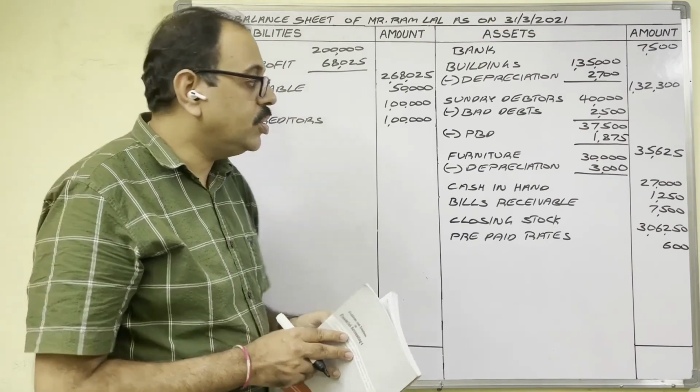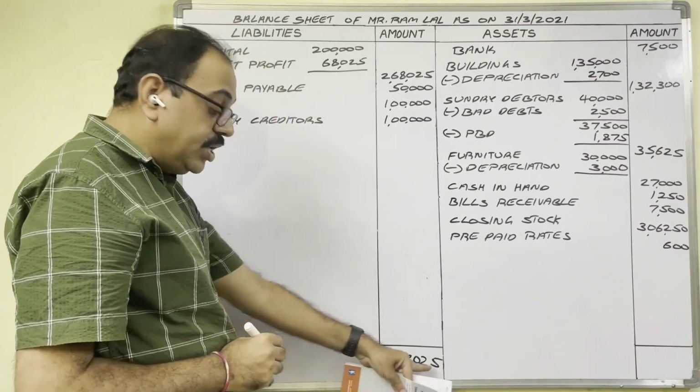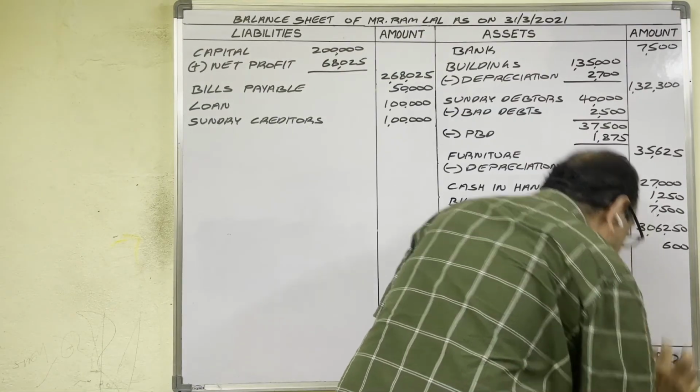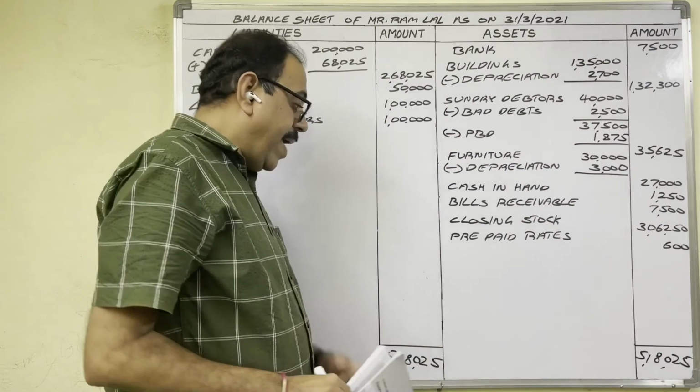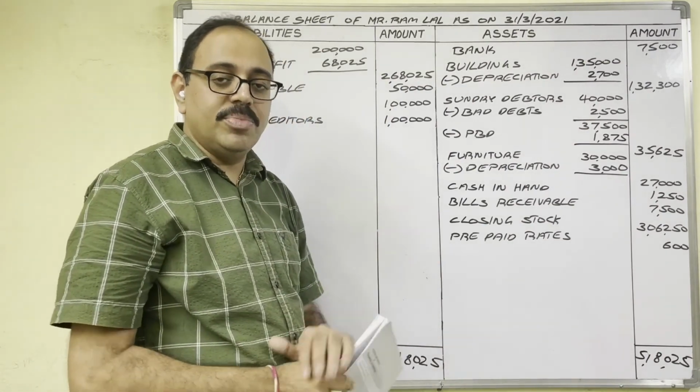Finally, find out the totals of two sides. Liability side total 5,18,025. Asset side also same. Thus, in balance sheet, two sides we should get equal amounts. Then only our problem is correct.